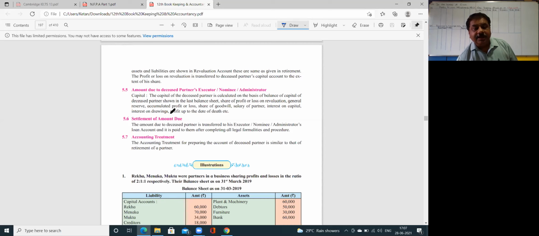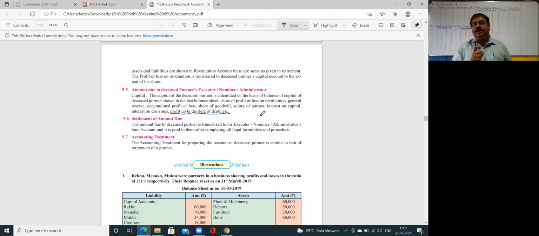Okay, this is a new point for you. This is called a profit and loss suspense. And settlement of the amount due, how is payment to be made? The amount due to the deceased partner is transferred to his executor, nominee or administrator's loan account, and it is paid to them after completing all legal formalities and procedures.